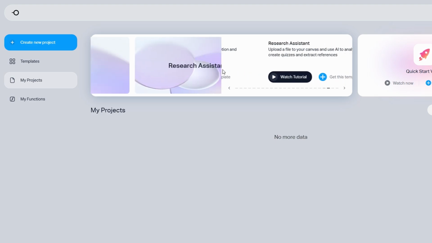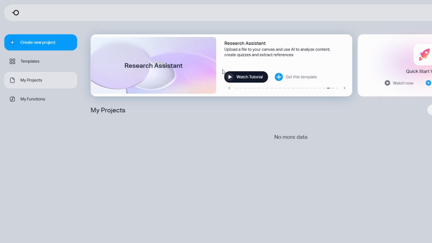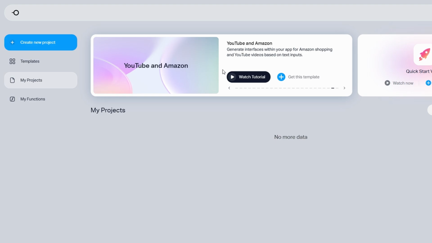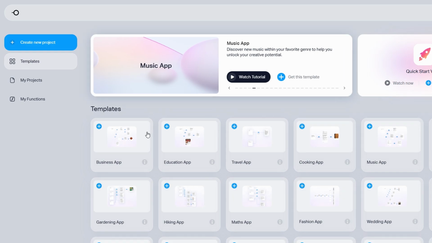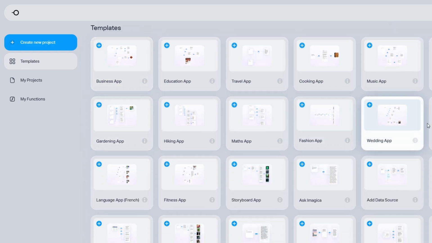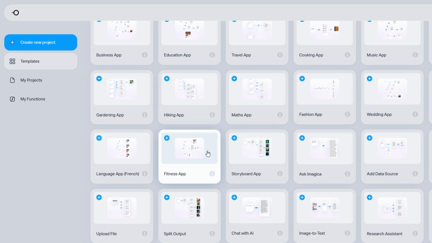Alright, now that you're all signed up, let's dive into the dashboard, your creative hub and command center. This is where the app building magic happens, so take a moment to get familiar with the layout and features. Scroll to the bottom of the dashboard, and you'll spot a wide range of pre-built templates. These are designed to save you time and provide inspiration. Whether you're thinking of building a business productivity tool, a fitness tracker, or even a virtual customer service bot, there's a template to kickstart your project. They're like plug-and-play solutions that you can customize to fit your vision.